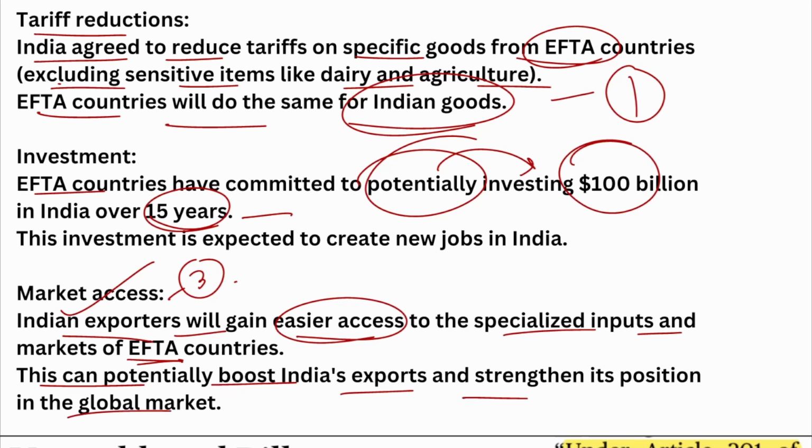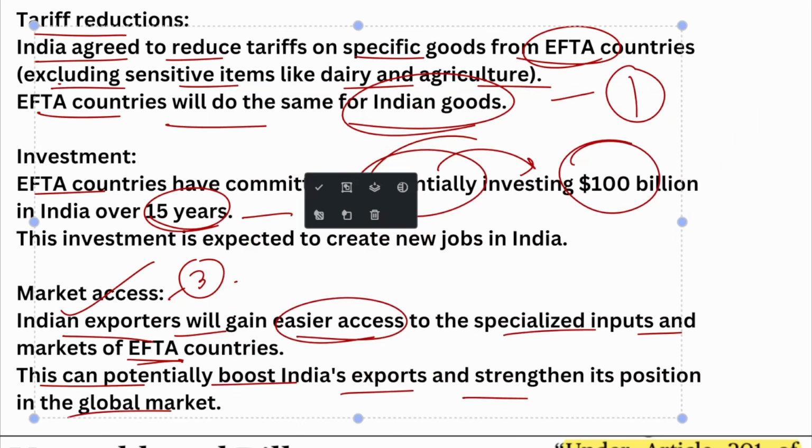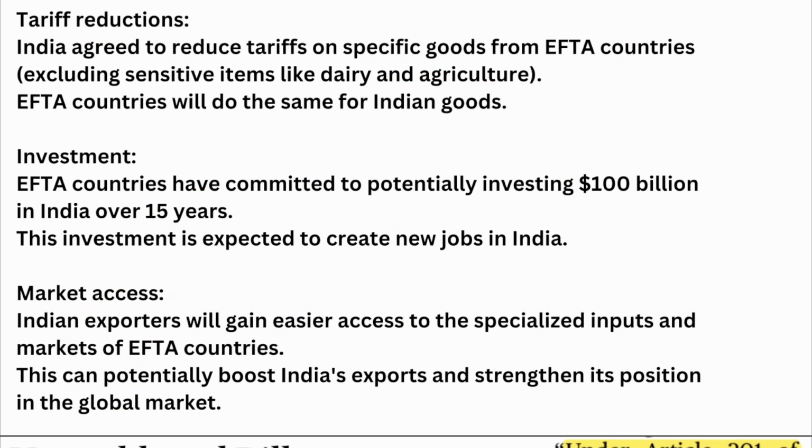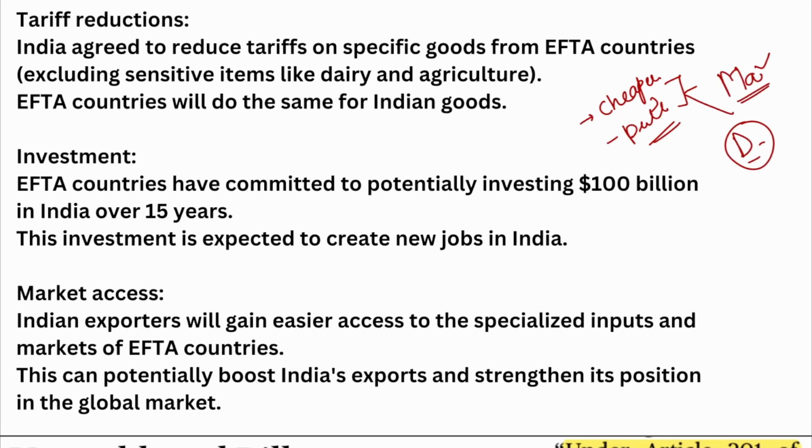Now, why does India not want... what is the protection of labor in India? All right, why does India not like other countries exporting goods to India? Because they come cheaper and sometimes even better quality. So this creates market competitiveness or price competitiveness for India's domestic labor. So India goes for domestic protection and bans the import of certain items. All right, so India has now gone against this and made a deal with EFTA.